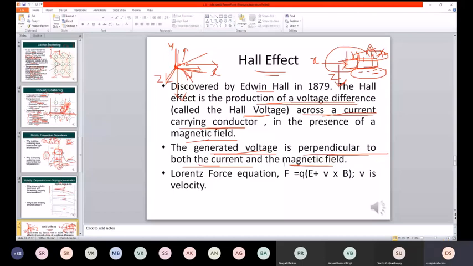We also saw that the generated Hall voltage is always perpendicular to both the current and the magnetic field. Here we have the equation, F equals Q into E plus V into B. This is the Lorentz force equation, the force felt by the charge carrier under the effect of the magnetic field.